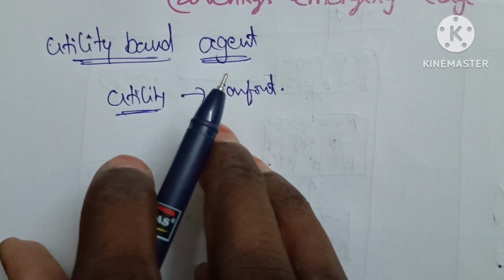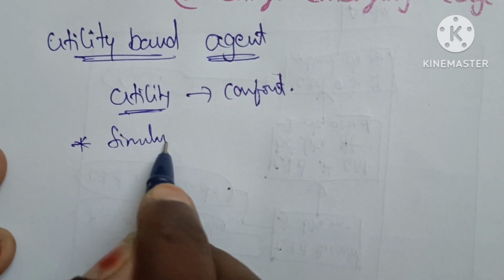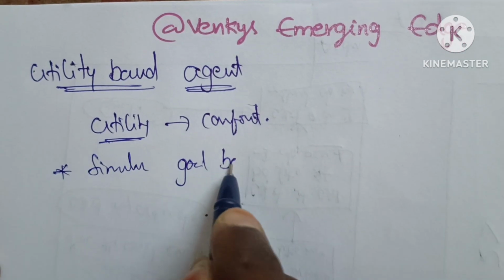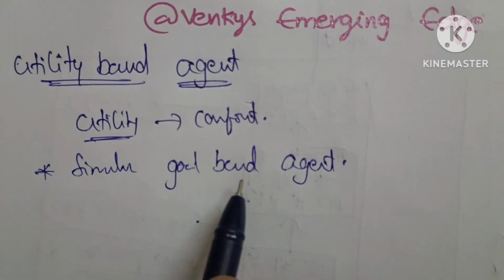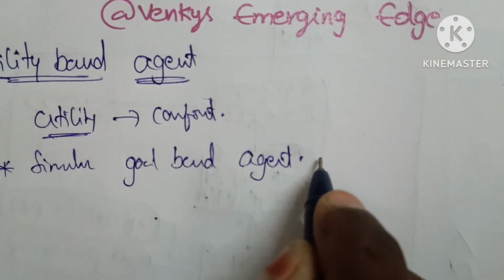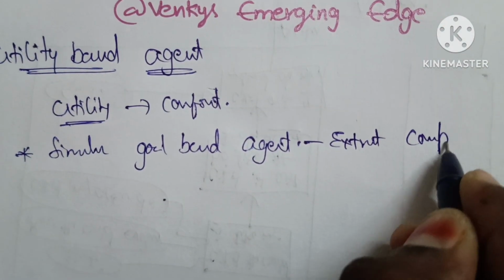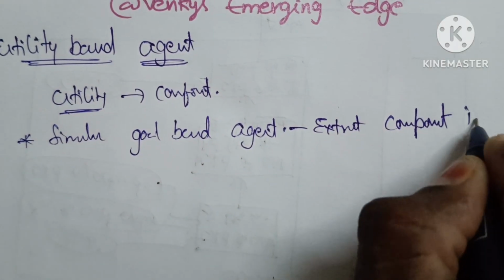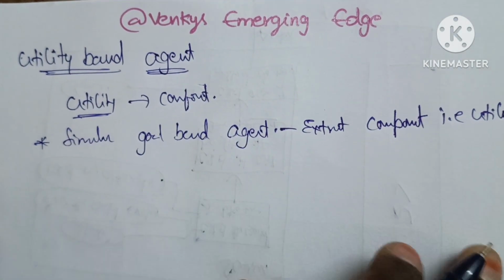Okay. What will happen? It is also similar to goal based agent. But here we provide an extra component, that is a utility. Is it clear? Okay.